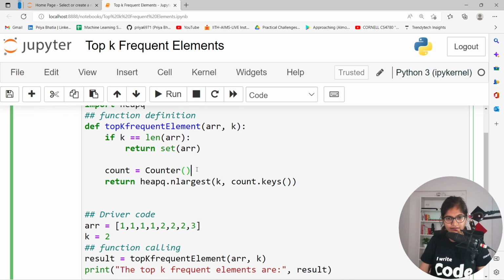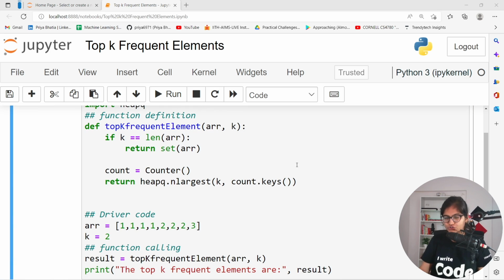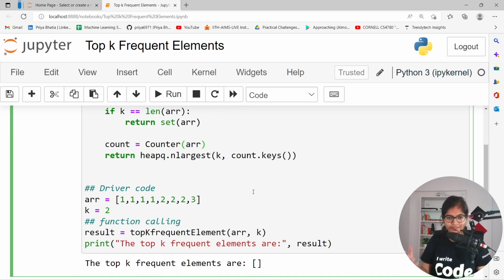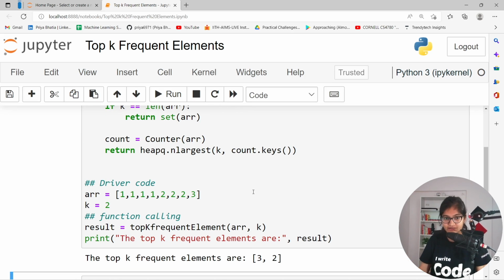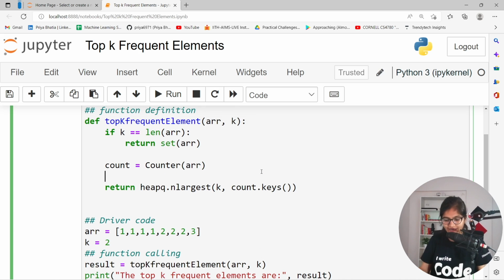It should return. Oh, we are not passing any array, so how will it return? Okay, now I think it should be fine. Yes, but the output is not fine here. So here we will be able to get the count. Fine, let me print the value of the count. What is the value of the count I am able to get here?